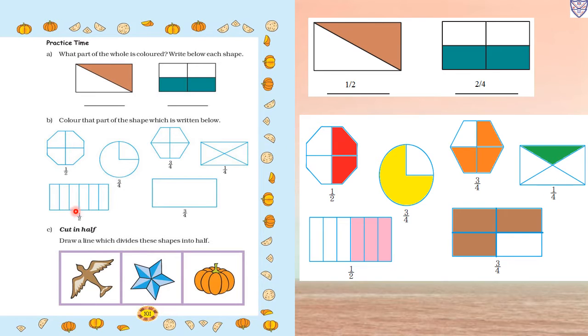Then next, half. 1, 2, 3, 4, 5, 6. There are 6 parts in total, and we have to make it half, so we will color 3. So that is half. Now next, 3/4. We first have to draw the shape, then divide it into 4 equal parts: 1, 2, 3, 4. Of those 4 we will color only 3: 1, 2, 3.